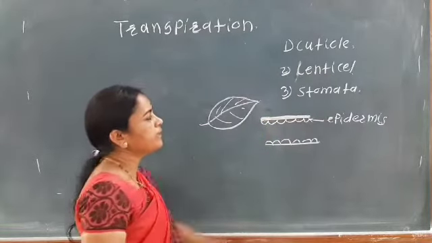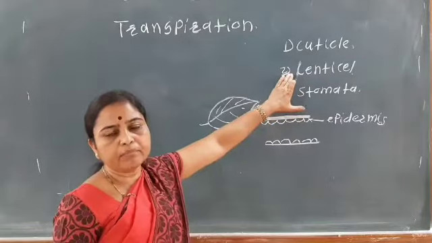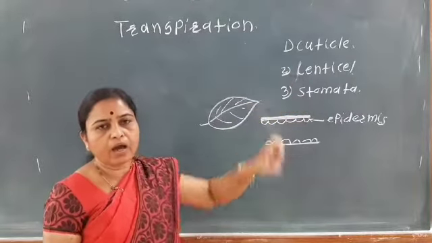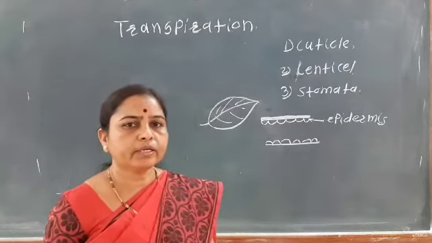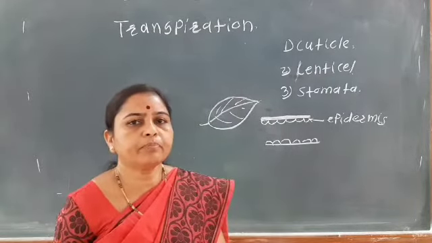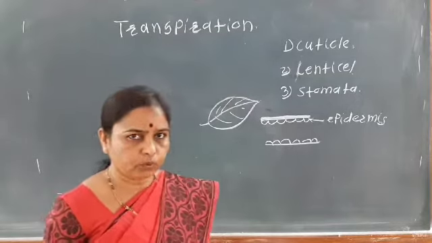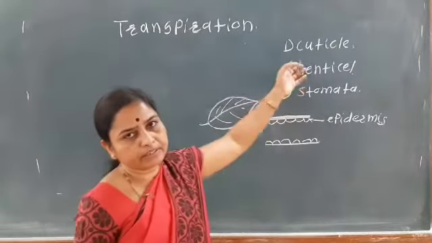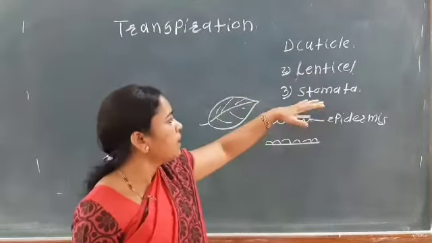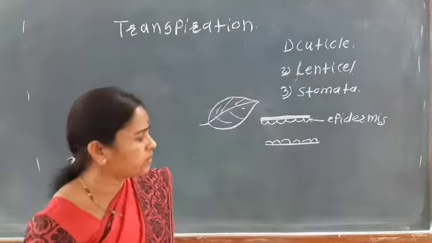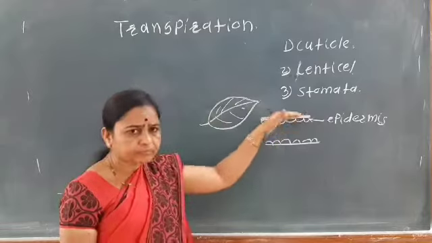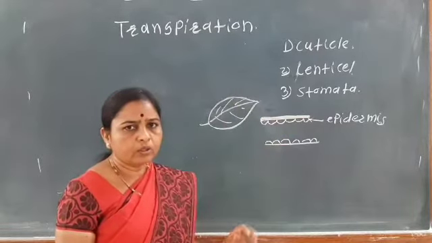Lenticels are mainly present on the hard bark of the stem or the root, or on the hard pericarp of the fruit. These are also small openings. While the stomata are present on the leaves, on the upper surface or the lower surface.